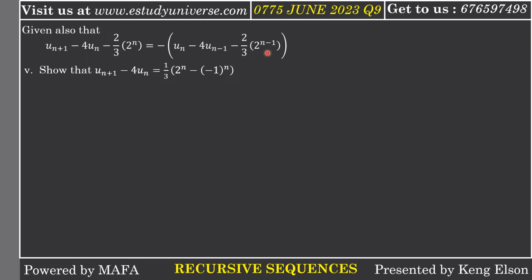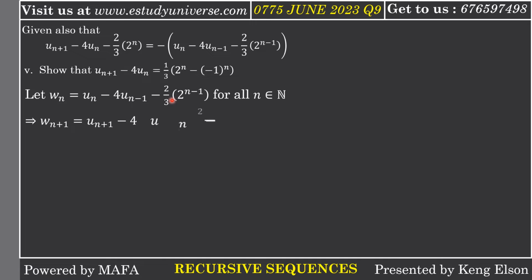So if we look at this definition, it is very convenient for us to call the sequence on the right hand side, without the negative, a new sequence. If I let wn be equal to that sequence, why am I doing this? Because if I look for wn plus 1, I'm just going to have the sequence on the left hand side, because increasing all the n terms by 1 takes me to the sequence on the left hand side. But you realize that the sequence on the left hand side is the negative of the sequence wn.